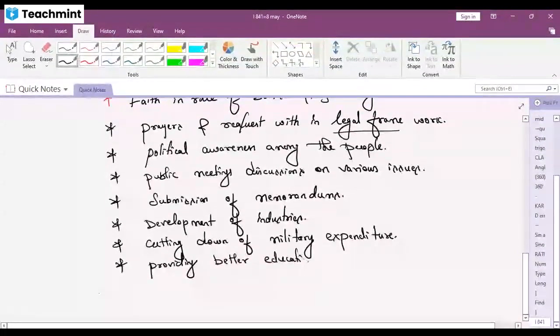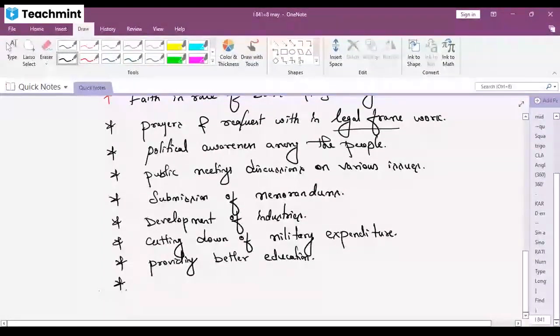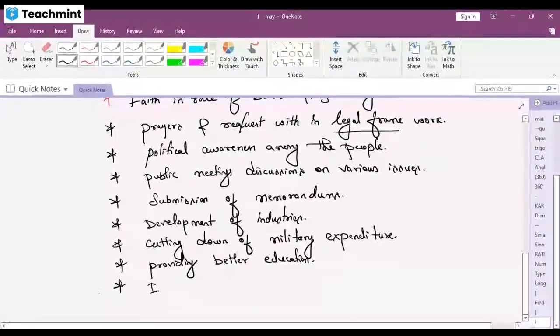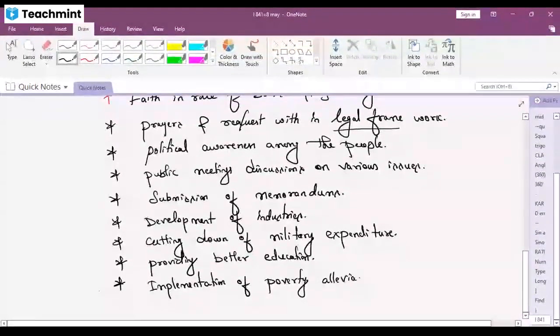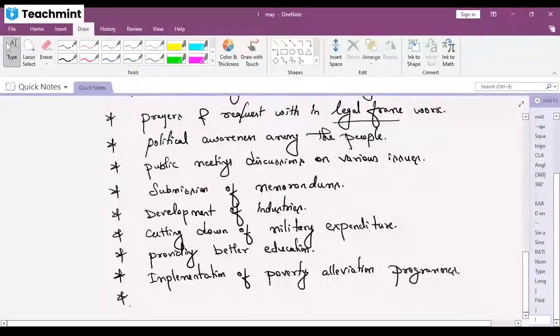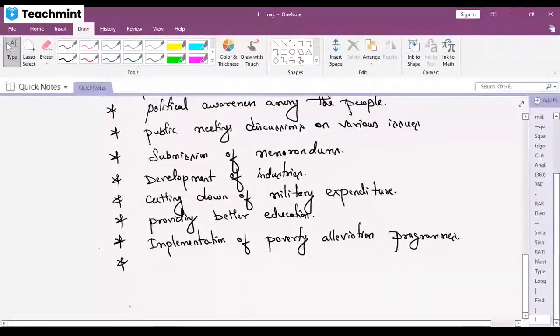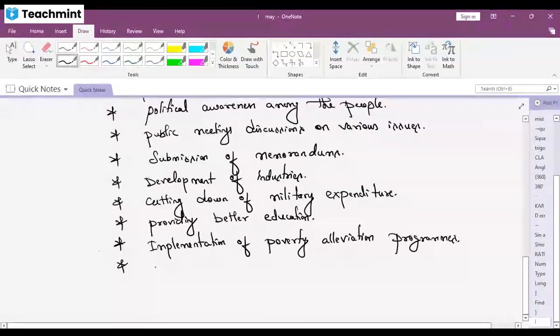Then implementation of poverty alleviation, meaning how can we reduce poverty and solve the problems of poverty. So they started to eradicate poverty.